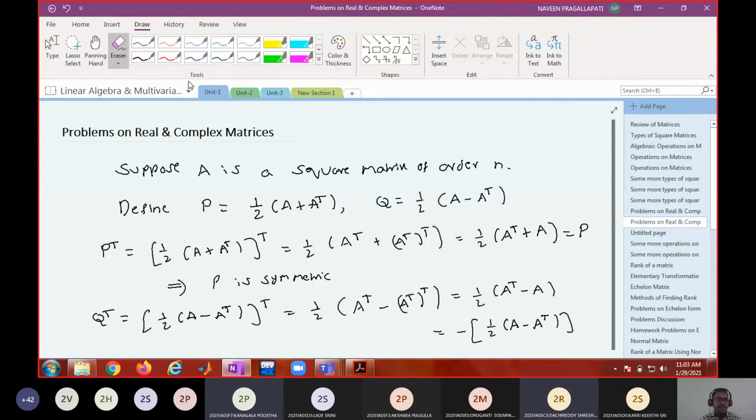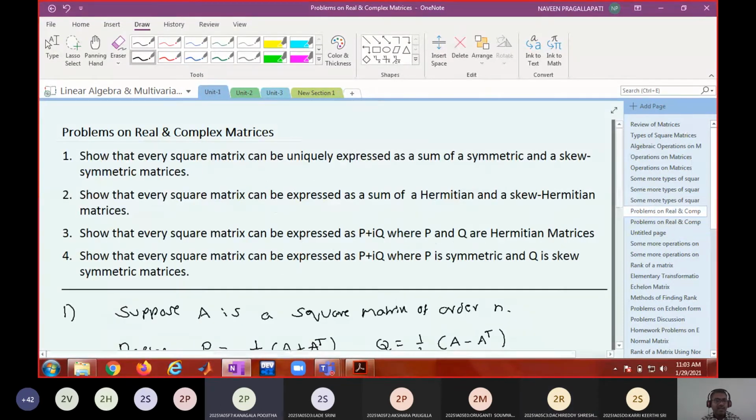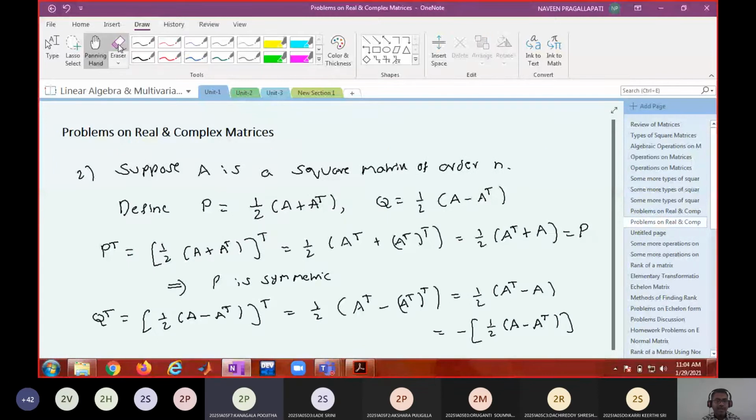Okay. So how can we show the next result? What does the second result say? Every square matrix can be expressed as a sum of Hermitian and skew Hermitian. So now instead of transpose, you define it as power theta. Then you consider P power theta. Wherever t is there, replace t with theta. Then see what happens.